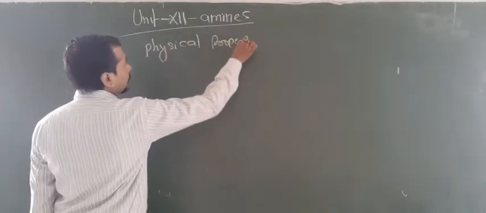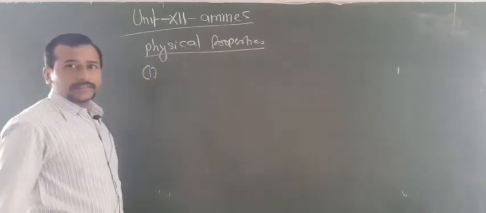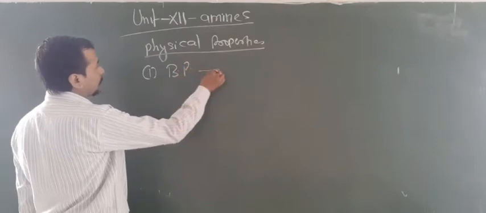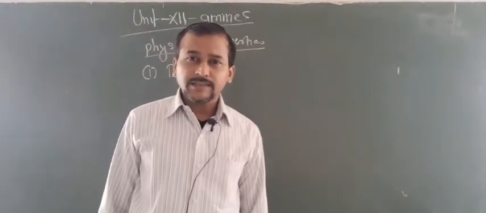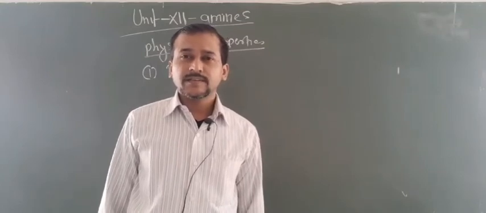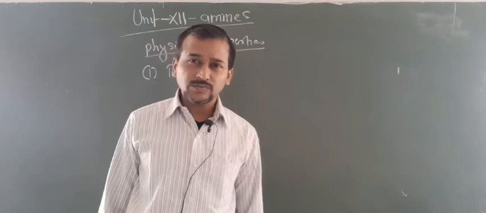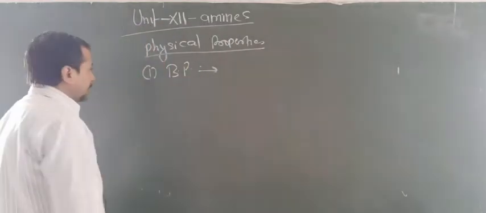In physical properties you have to know two important properties: solubility and boiling point. Let us focus on the boiling point. First of all, amines have a higher boiling point than hydrocarbons and even ethers. This is due to the formation of H bonding.